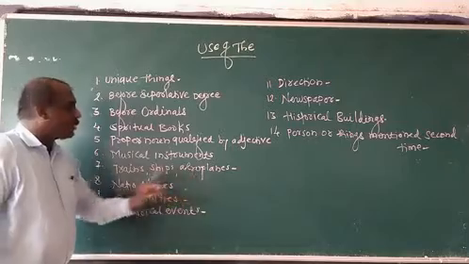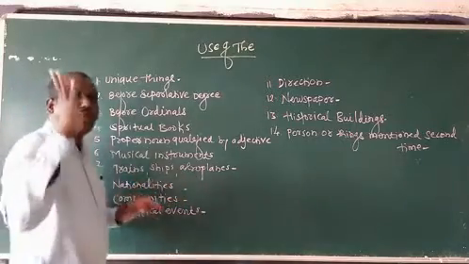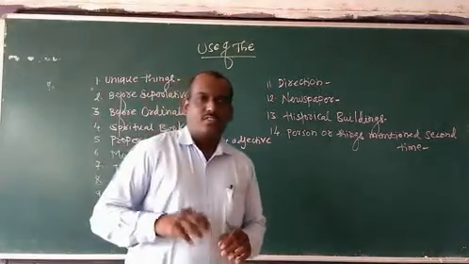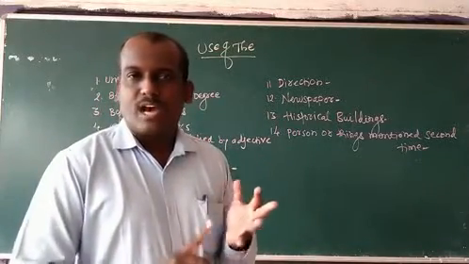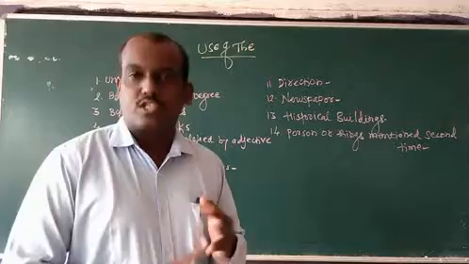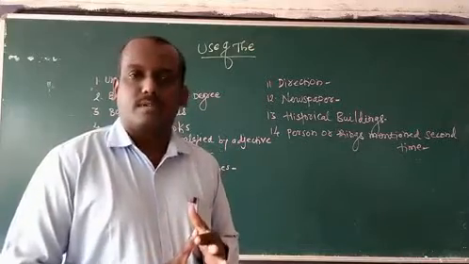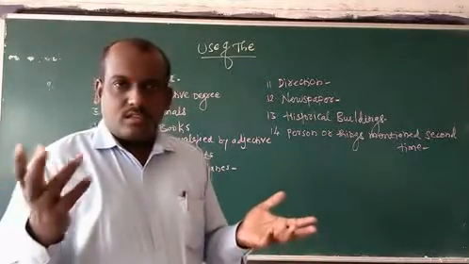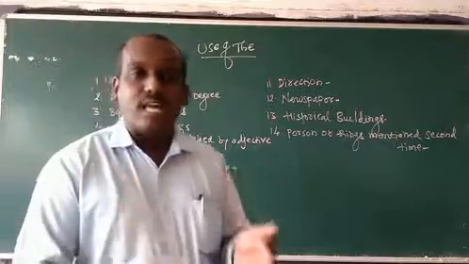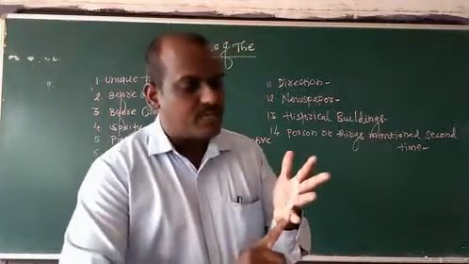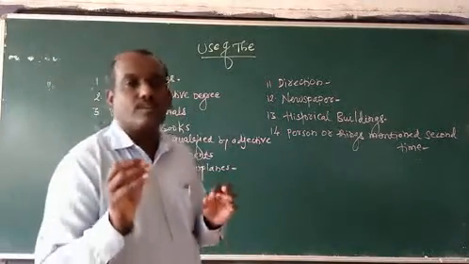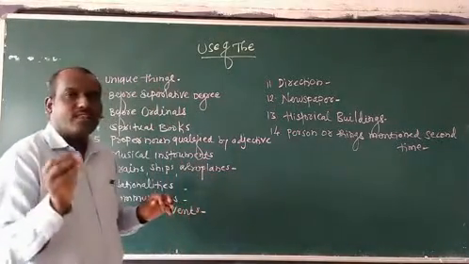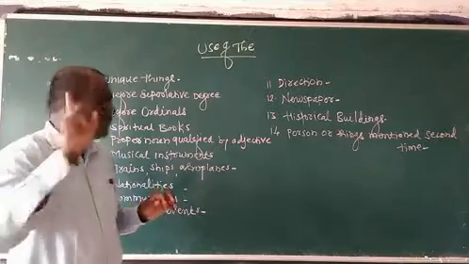Trains, ships and aeroplanes are there. Trains, name of the train: the Mahalakshmi Express, the Sahyadri Express, the Koyna Express, the Shatabdi Express, the Rani Channamma Express. We can't say it without the. Such names of trains are there, and before that we must use the article.